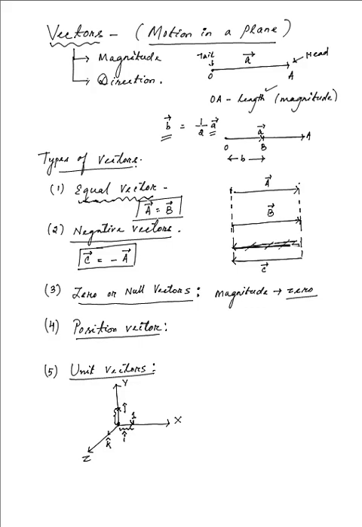Any given vector a, suppose a is a vector, and this vector can have a magnitude as well as a direction. So let me say that this |a| is the magnitude, while the direction is any random direction selected as a cap. If it happens to be along the x direction, it is i cap. If it happens to be along the y direction, it is j cap. If along the z direction, it is k cap, or any random given direction, it will have a magnitude of only 1. So a cap is that unit vector.